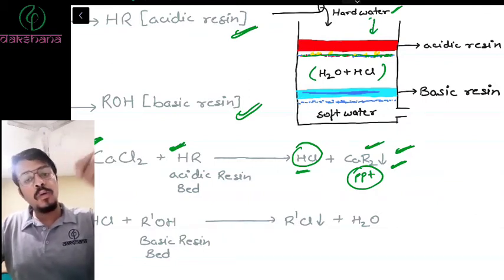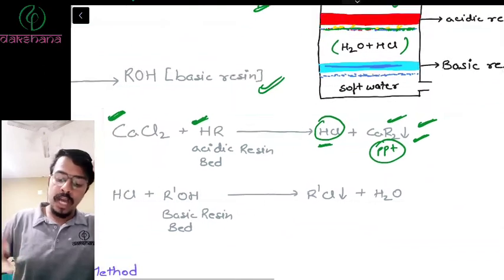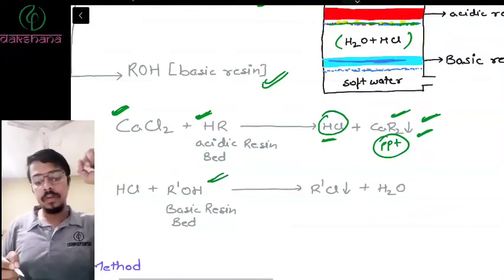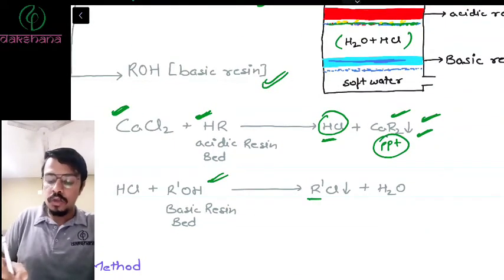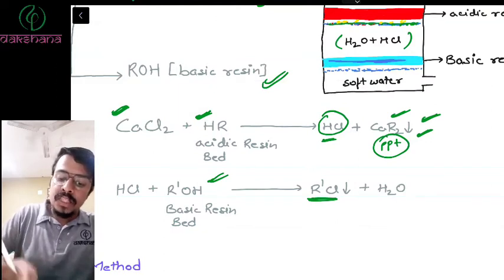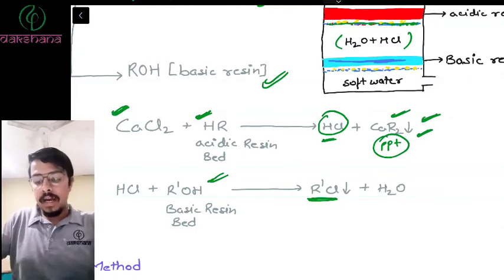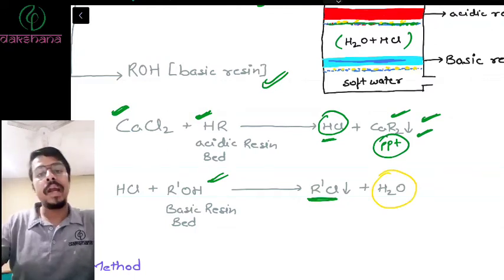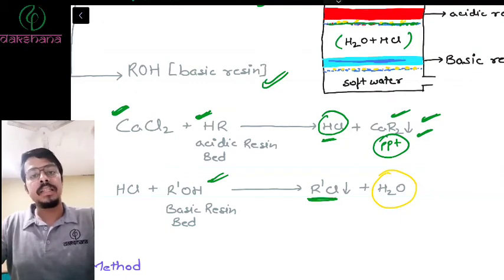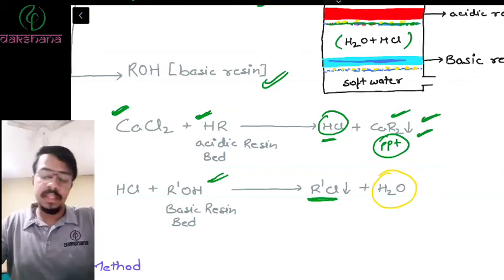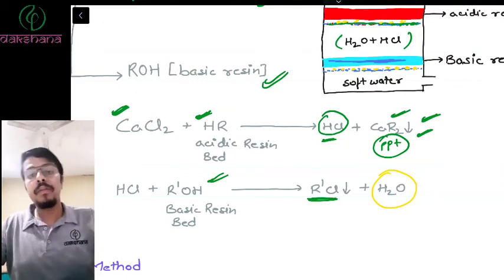So you need to remove that acidic nature. What you do is react it with a base. The acid reacts with the base, forms a salt, and the salt again precipitates in this filter. And the water that you get is devoid of the acidic or the basic medium. A similar thing can happen when you reverse it.